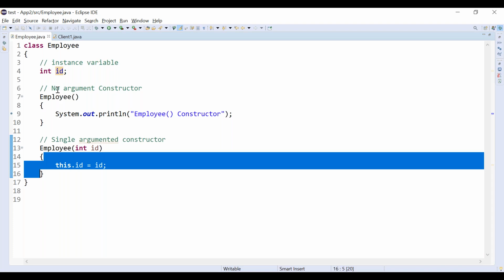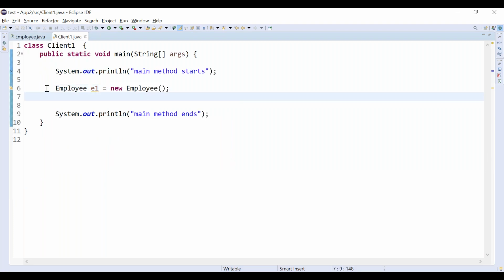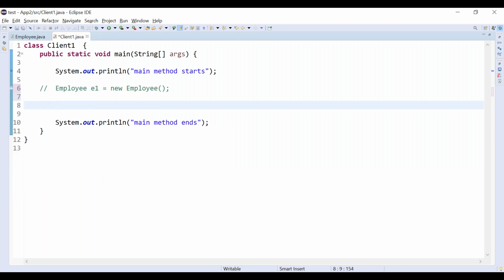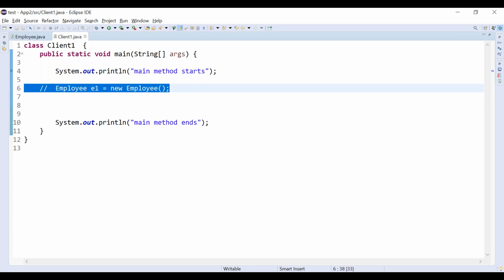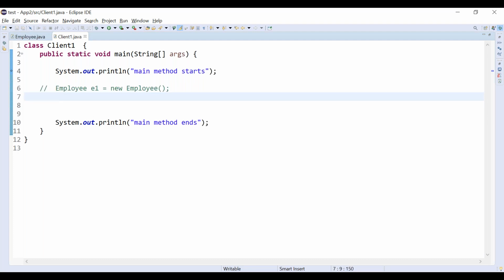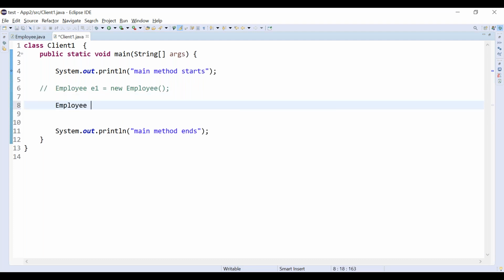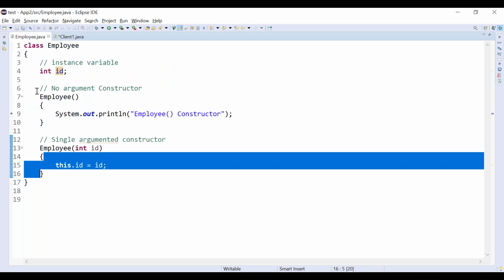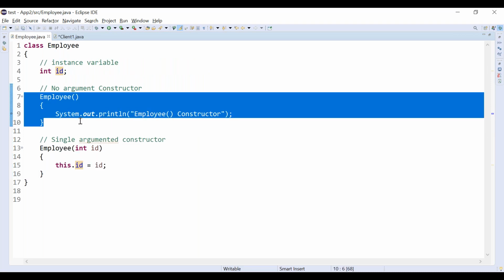Now let me create one more object. Let me make it a little simpler and comment out this line. If I comment out, the compiler will not consider it; when compiling it will leave it, and the runtime environment also will not take care of it. I am creating one more object, employee e2. Consider I am commenting out the first constructor also.